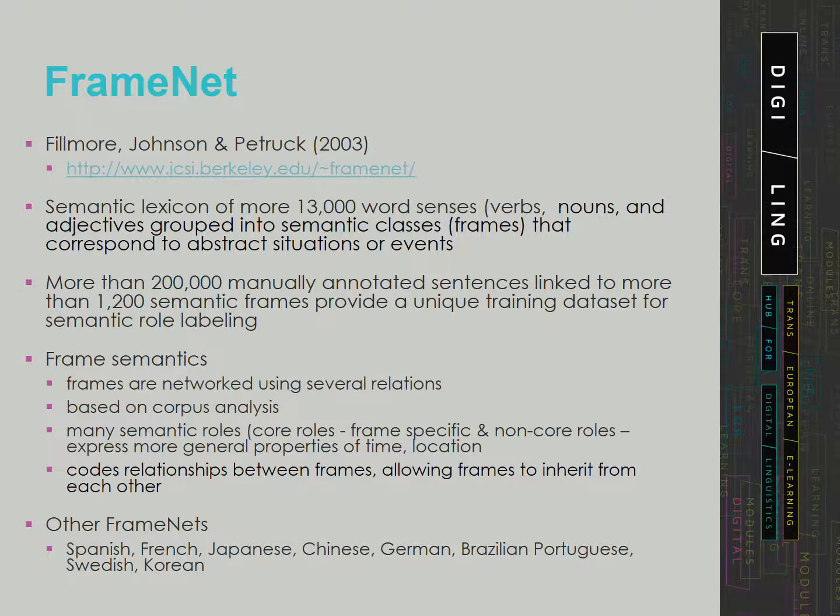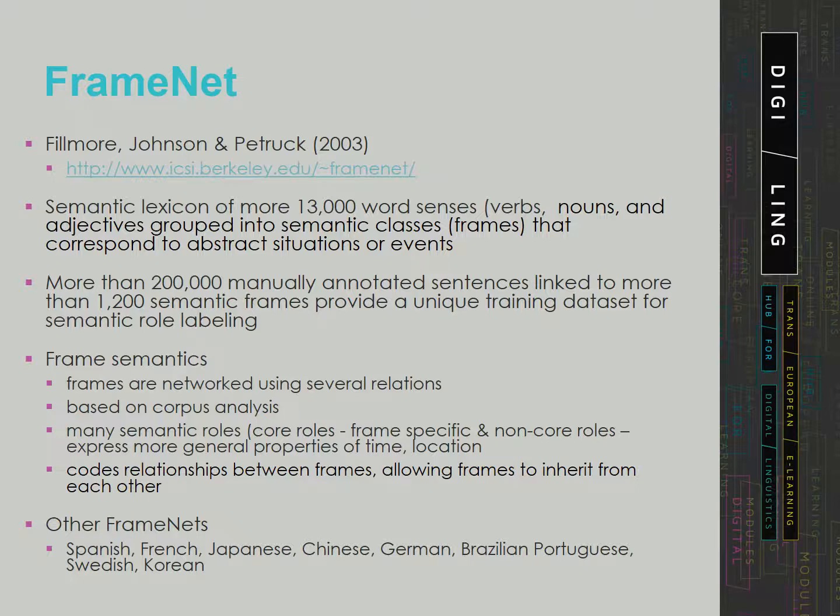Frames are networked using several relations. It is based on the corpus analysis, British National Corpus examples. It has many primitives and many semantic roles, which are separated into core roles, which are frame-specific, and non-core roles, which are more like the arg-m arguments in PropBank that we will look into later, and express more general properties of time, location, and so on. The coarse-grained semantic classes, frames, typically cover a number of predicates and provide only a limited definition in terms of their sets of semantic roles.